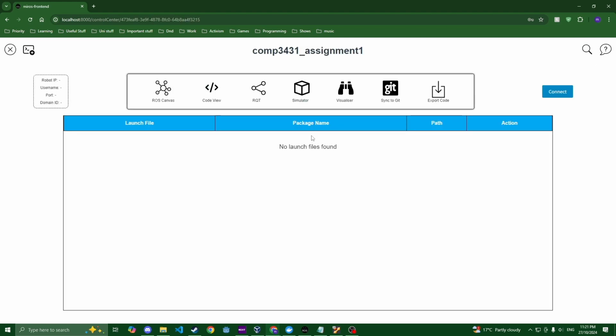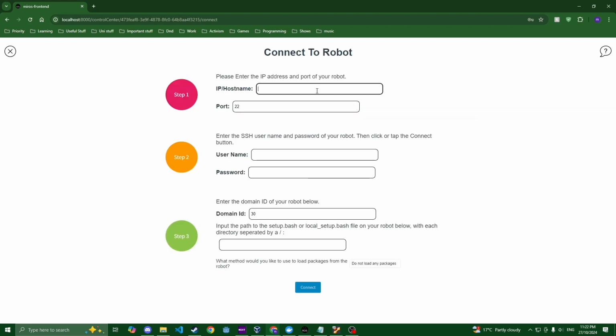There we go. So the first step will be connecting to the Turtlebot robot and loading all of the packages from that into MiROS. This will allow us to use those packages in our own code, which is vital to completing the assignment. So this is the path to the local setup.bash file, so that MiROS is able to source the ROS and then run ROS commands.